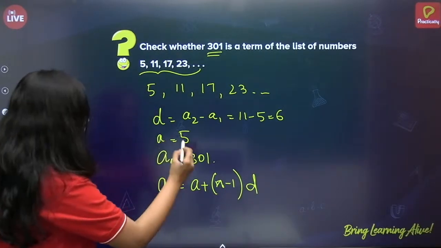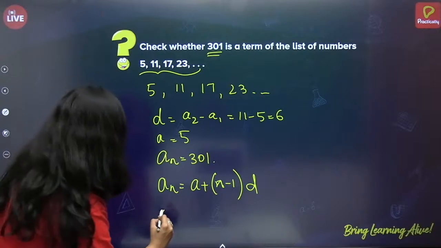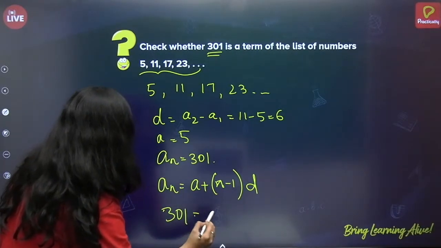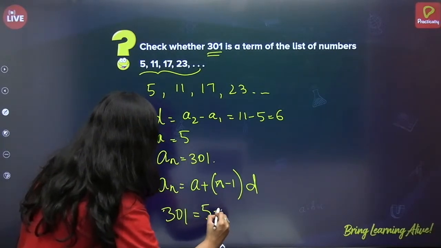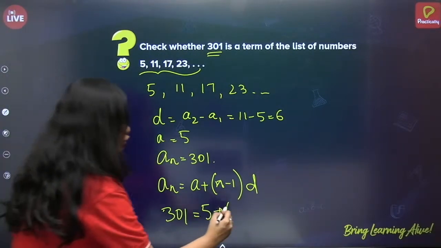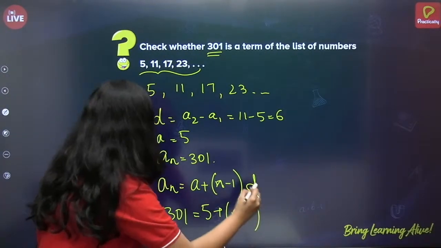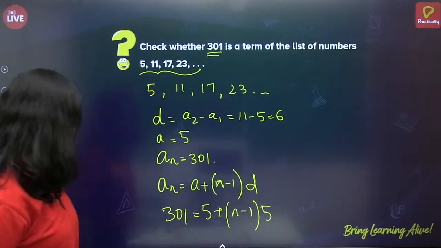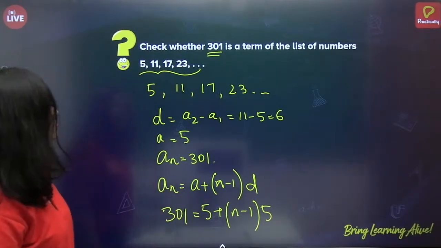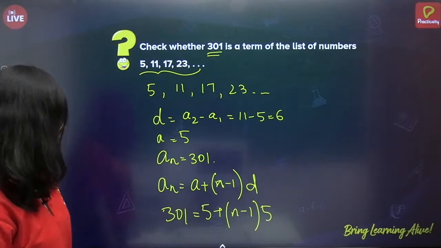So what is AN? 301, correct? So 301 is equal to A, which is 5, plus N minus 1. We do not know N. What is D? 5. Let us solve this. 301 minus 5.